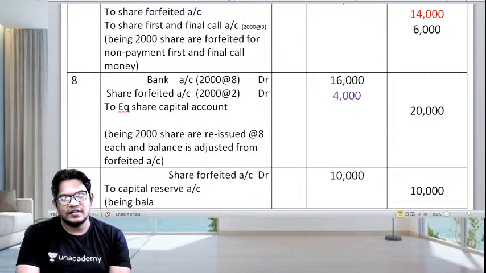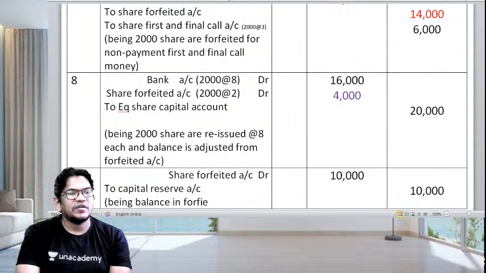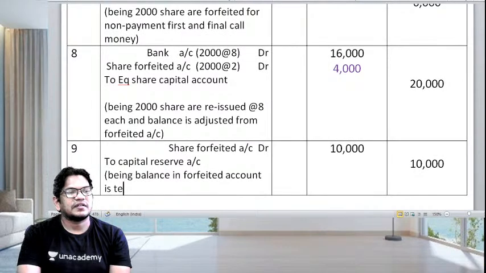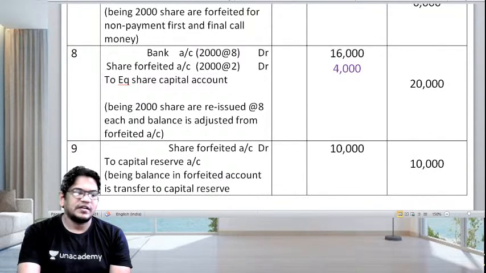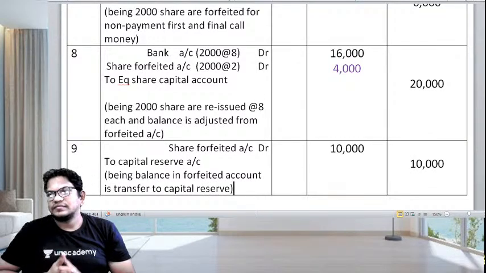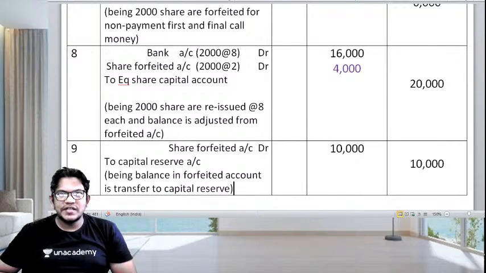Being balance in forfeited account is transferred to capital reserve. Correct? Understood, my dear students?